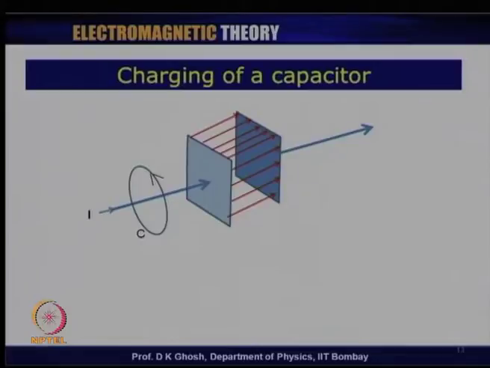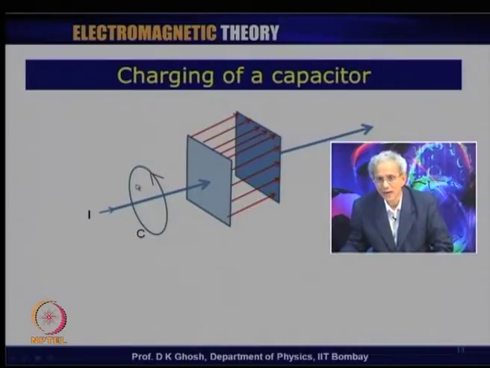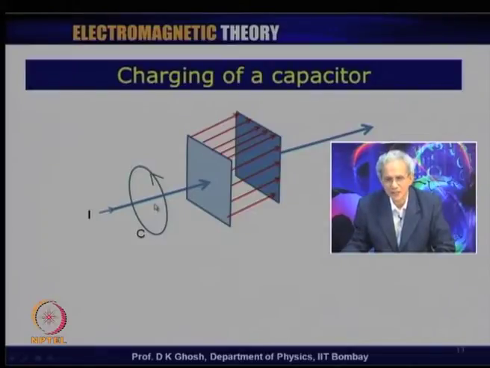Now, during the charging of the capacitor, the charge accumulating in the plates of the capacitor is changing. As a result, there is a current in the external circuit. Now, if there is a current in the external circuit and I look at this loop, I can calculate the loop integral and say it is equal to mu 0 times I. I is the instantaneous current, that instant at which I am calculating the magnetic field.